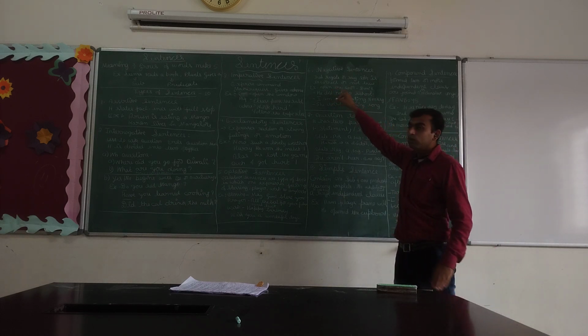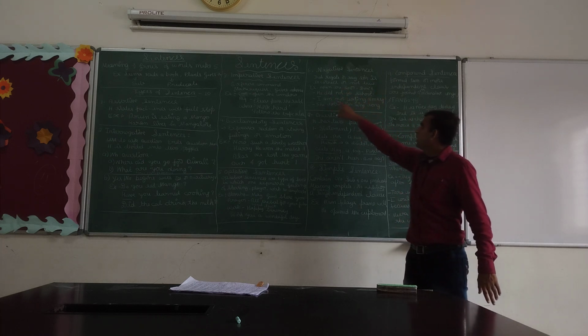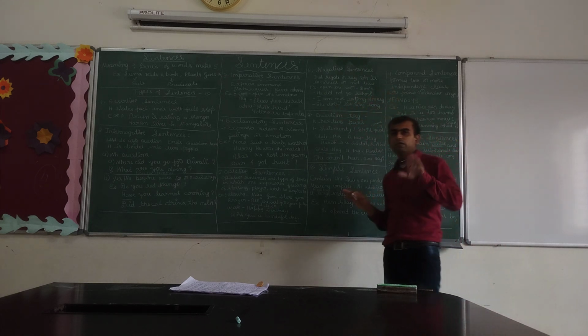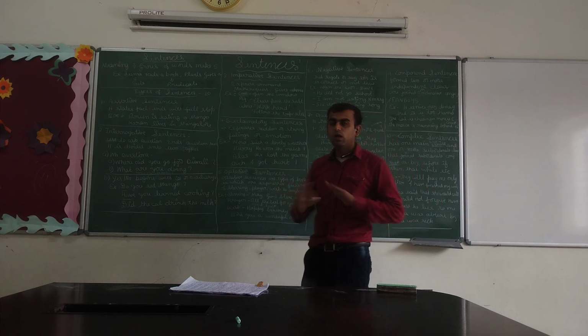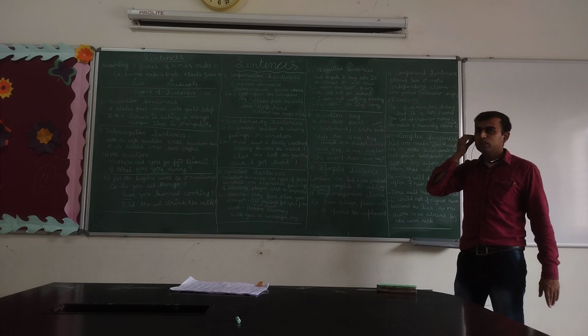Example: open the door, or don't open the door. He did not go to school. I am not eating non-veg. He doesn't like to sing songs. This is about negative sentences, saying no or not. Is it clear? Now the seventh one is the question tag.